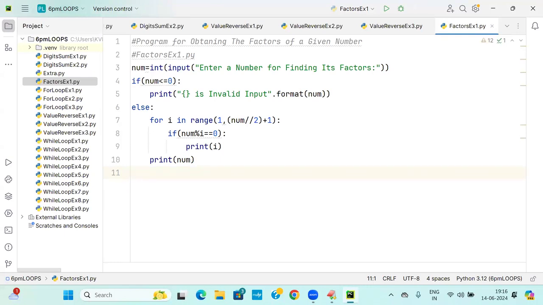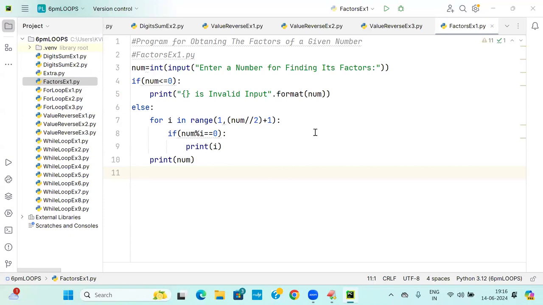Write a Python program which will decide whether the given number is perfect or not. Are you able to follow?